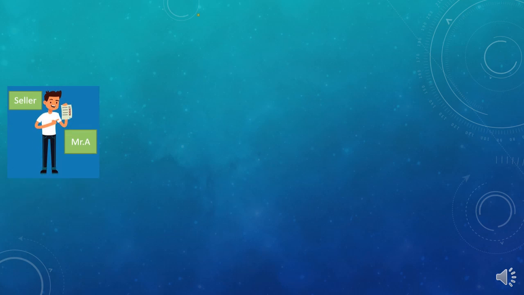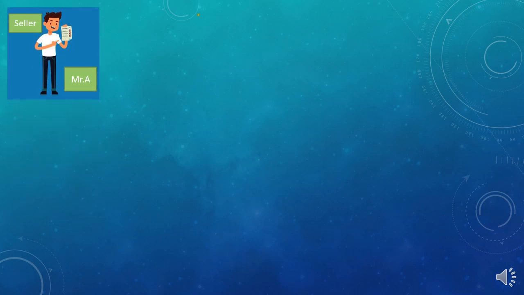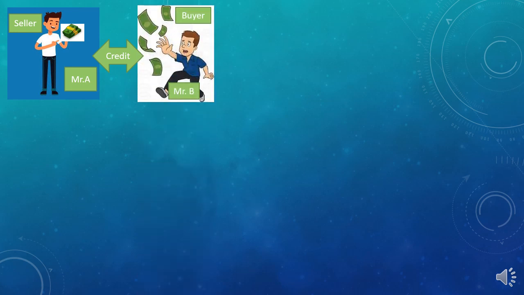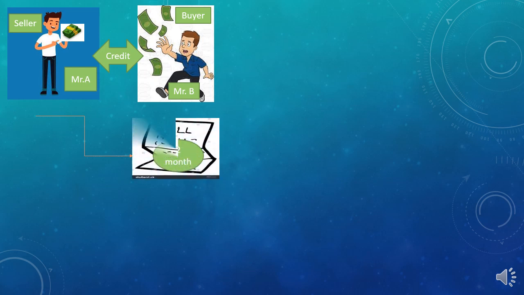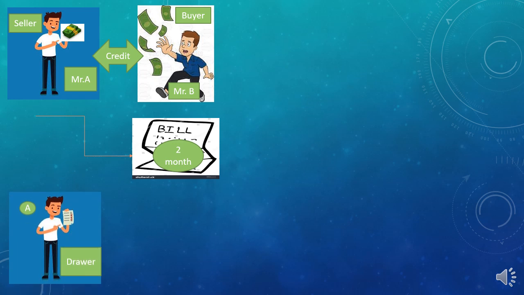Now students, just remember, I would like to rewind the last story regarding the bill of exchange. In that, the seller Mr. A, who has given the amount on a credit basis to buyer Mr. B, after that transaction prepared a bill and gave the period of 2 months to Mr. B to pay the amount of the bill.